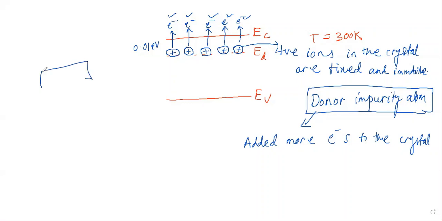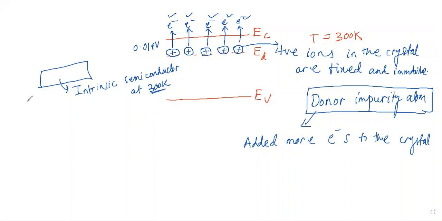Before, you took only an intrinsic semiconductor. In an intrinsic semiconductor, you had only a fixed value of the number of electrons in the conduction band at room temperature, at 300 Kelvin, for example, which we take as room temperature.